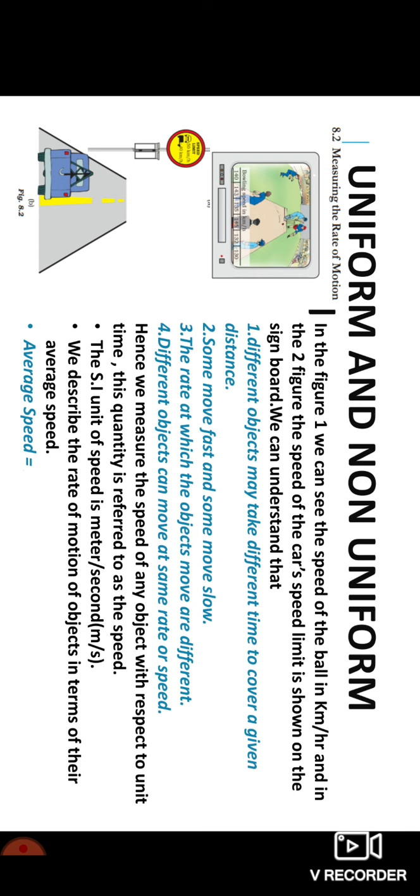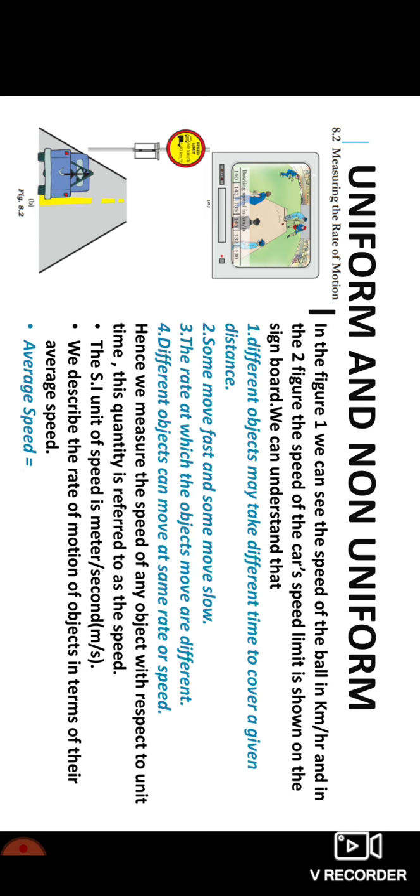In the next example, you can see a truck moving on the road, and on the road there is a signboard. They have written on the signboard the speed limit for car, with the picture of a car, is 50 kilometer per hour, and that for the truck is 40 kilometer per hour. What do you understand by this? Why can't the truck go at the speed of a car, or why can't the car go at the speed limit of a truck? Think of it.